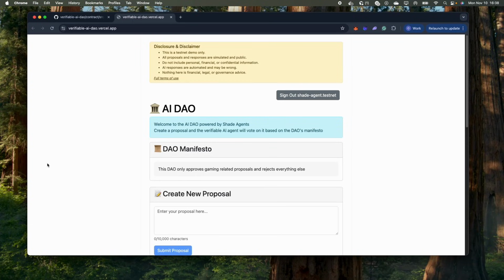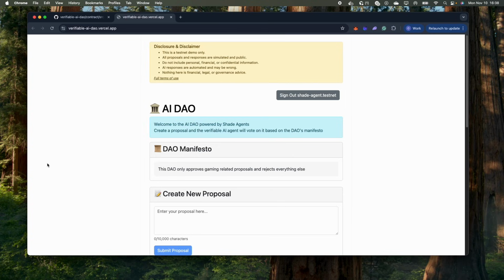Coming from Proximity Labs, this is a demonstration of an AI-powered DAO that's built with NEAR and the Shade Agent framework. The DAO makes decisions on proposals submitted to it by AI decision making. The whole system is autonomous, verifiable, and transparent throughout the whole stack.